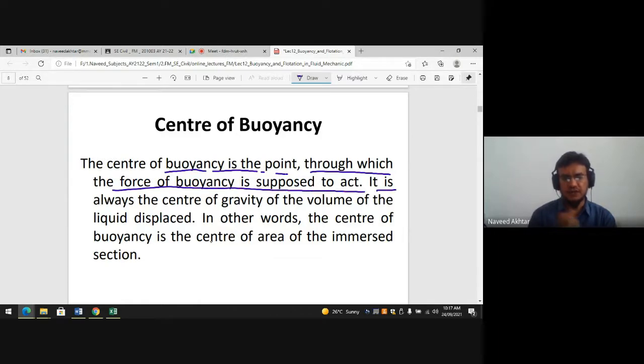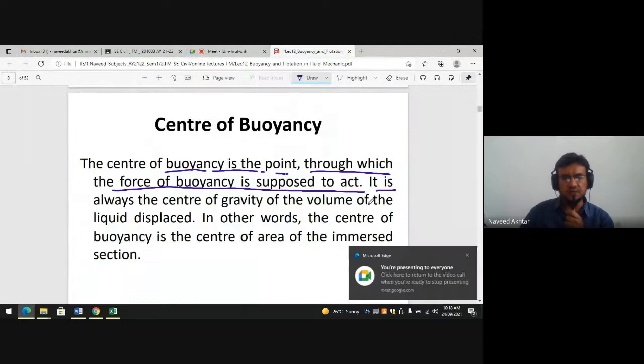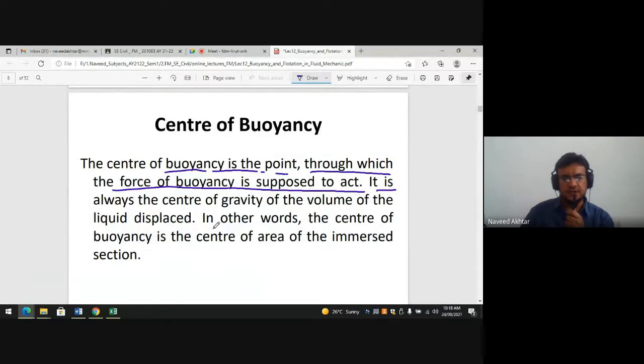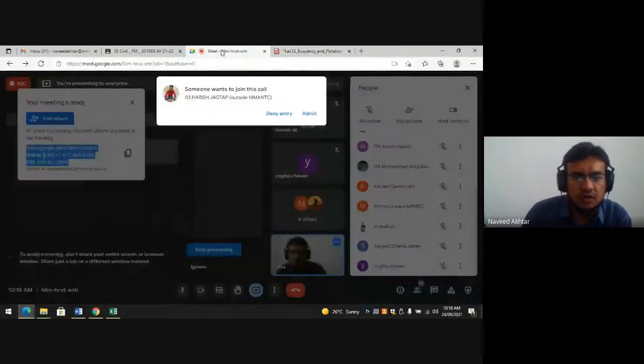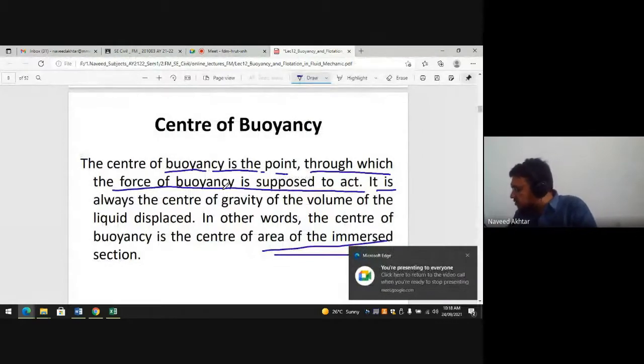It is always the center of gravity of the volume of the liquid displaced. In other words, the center of buoyancy is the center of area of the immersed section. The center of buoyancy is nothing but the center of area of the immersed section.